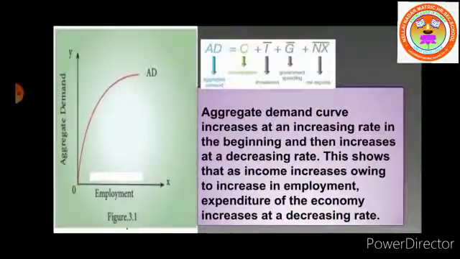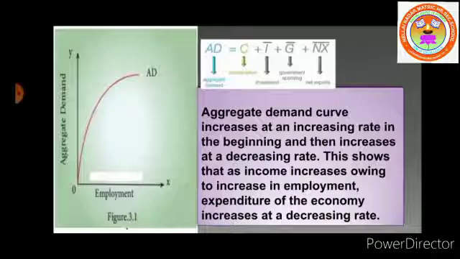Aggregate demand curve. The x-axis represents employment, y-axis represents aggregate demand. The aggregate demand curve slopes upward from left to right because as the level of employment increases, aggregate demand price also increases, so it is an increasing function of the level of employment.